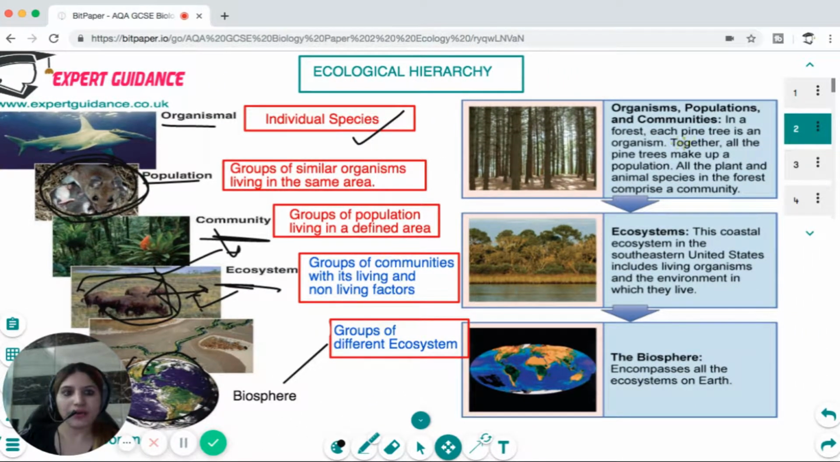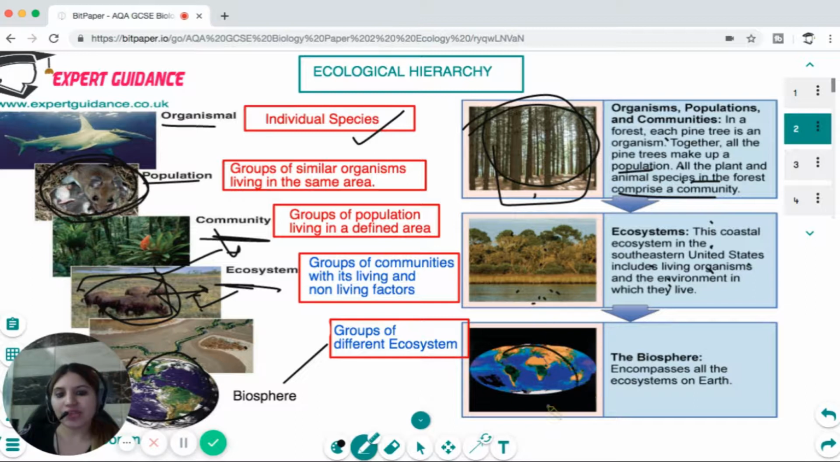So in a forest, each pine tree is an organism. Together, all the pine trees make up a population, and all the animals and the plant species in a forest make a community. Then all these groups of communities form an ecosystem. This coastal ecosystem in the southeastern United States includes living organisms and the environment which they live in, which includes the air, water, soil, and the biosphere encompasses all the ecosystems on the earth. So you should know the difference between the population, community, and an ecosystem.